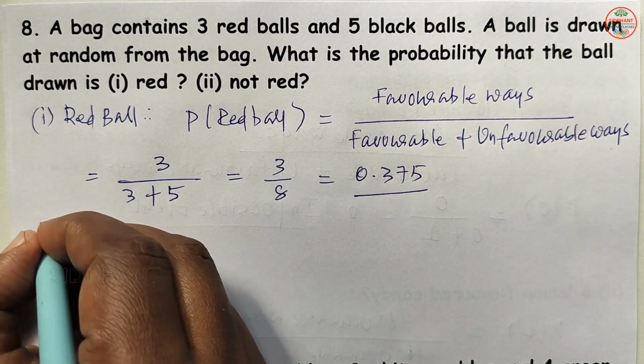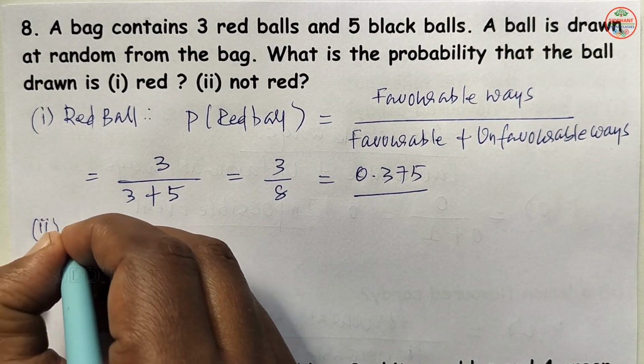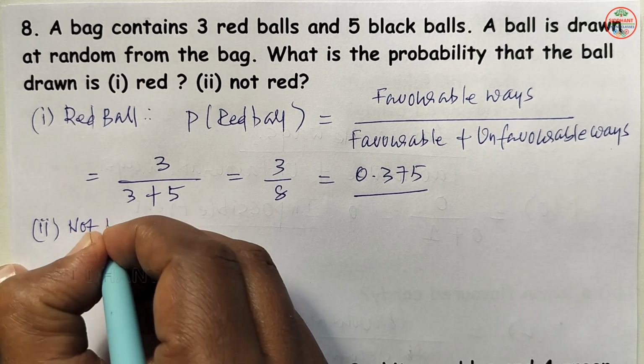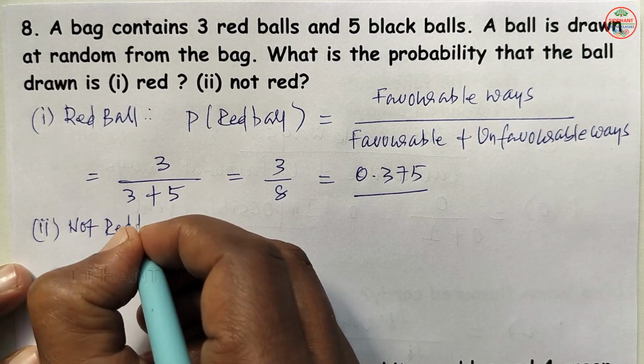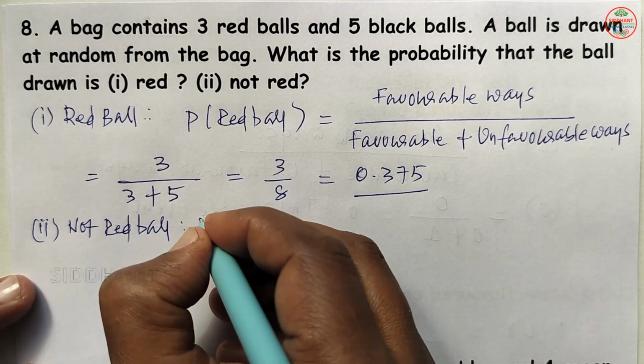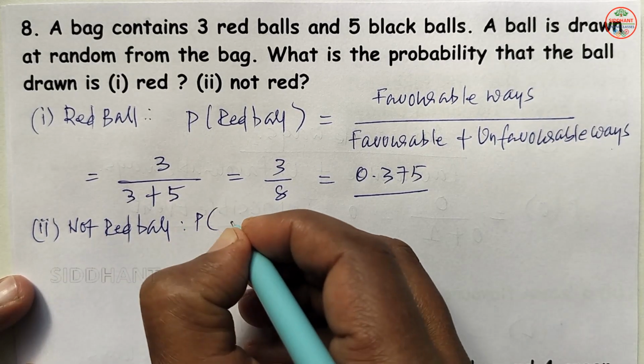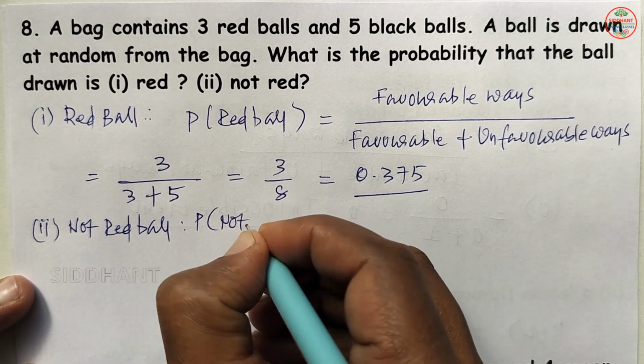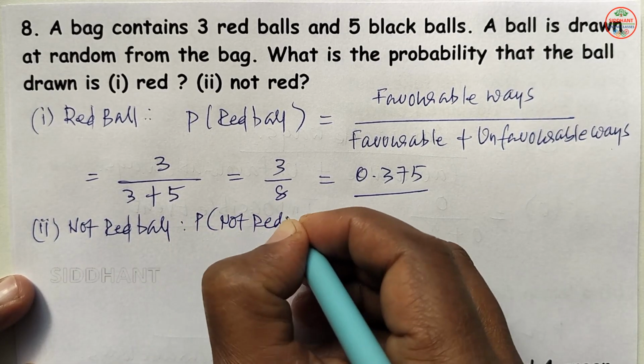Next, the second one, not red ball. Not red ball means it is the not happening side. That is the probability of not red ball.